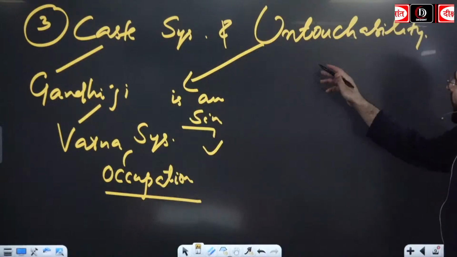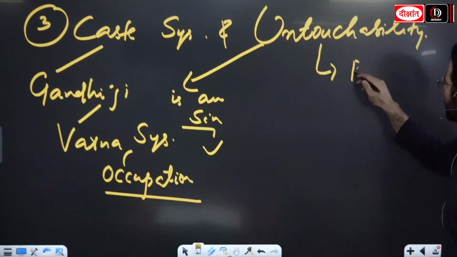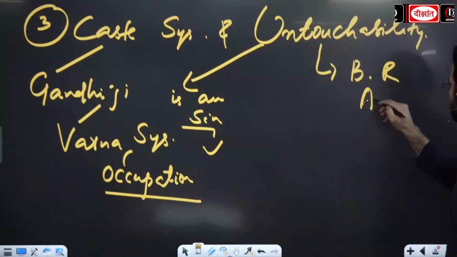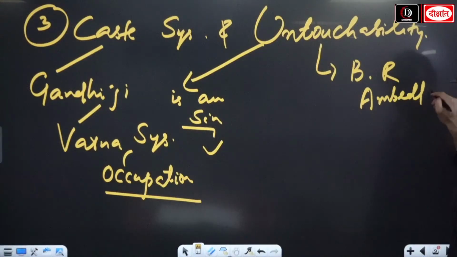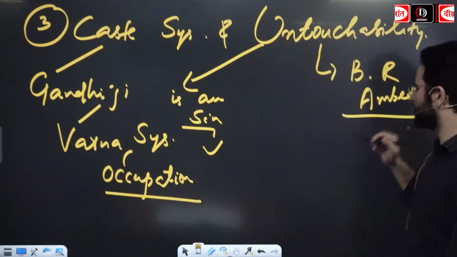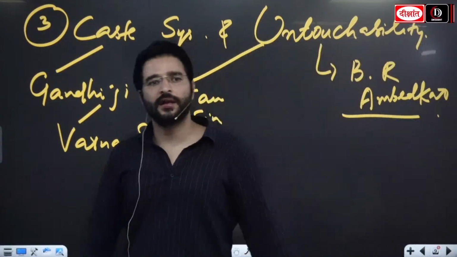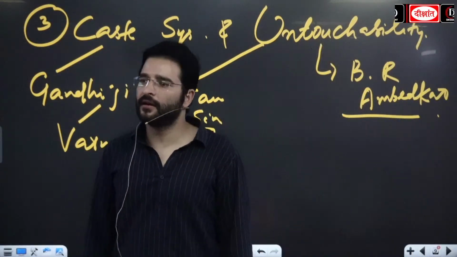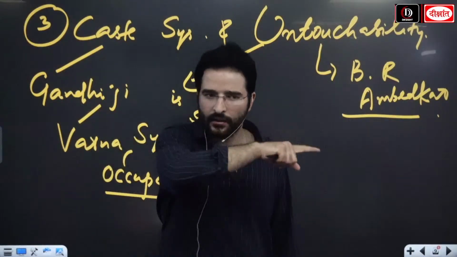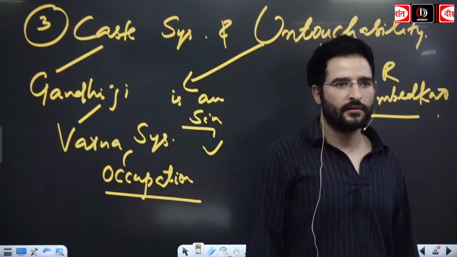Now, looking at untouchability, we are seeing B.R. Ambedkar साहब ने ये कहा, अंबेडकर जी ने ये कहा, this caste system is inherently unjust to the untouchables.